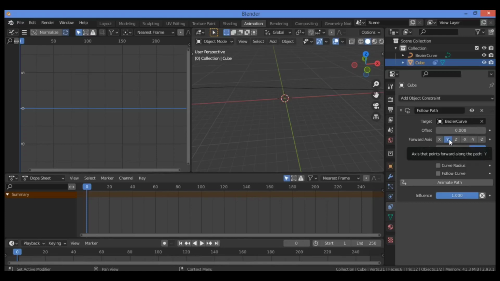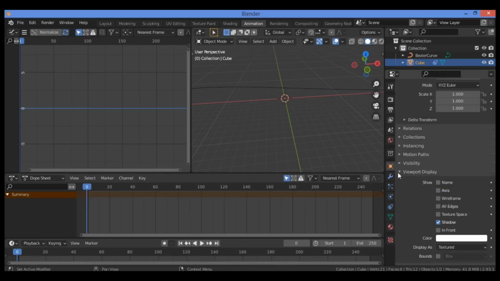So entering the target locates the cube in the viewport editor at the left hand end of the curve path. Checking follow curve aligns the cube axis to the path. You should go over here on this button of the viewport display, go over here, then you should check the axis as shown here.